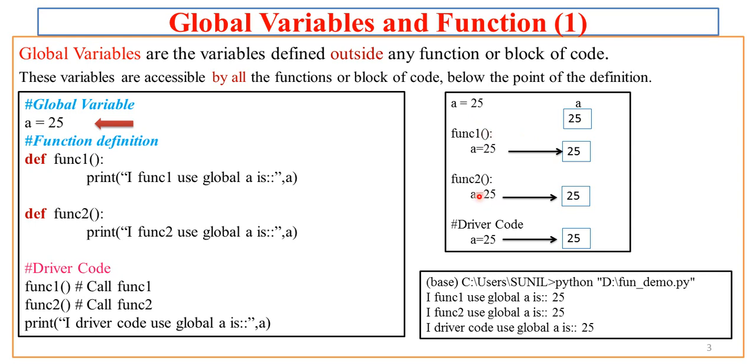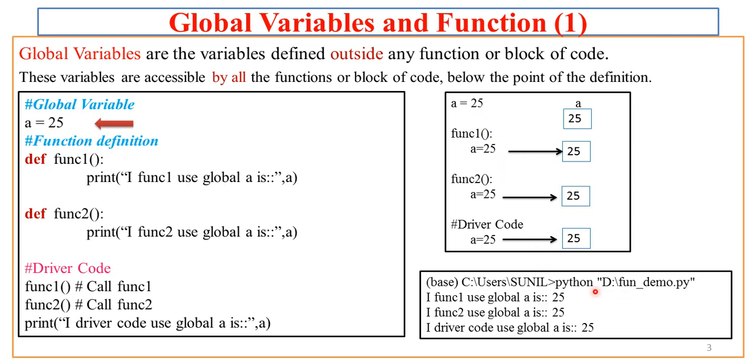Now in func2 also there is a print statement which accesses the value of a, and that value is nothing but again the same value which we have already defined above the function definition. So func1 and func2 access the same a which is declared above both of the functions. Now in the driver code also we have a print statement which accesses a. This a is nothing but the same a which we have defined globally.